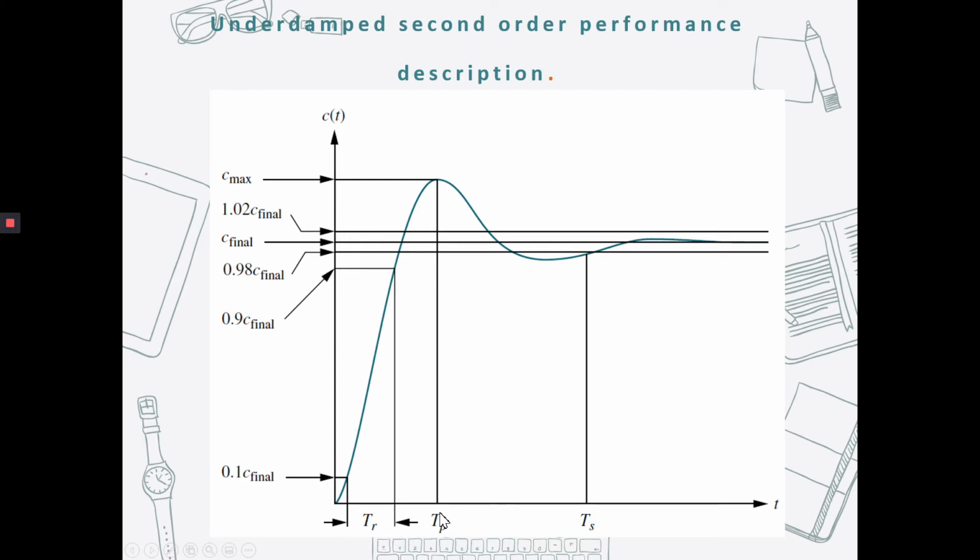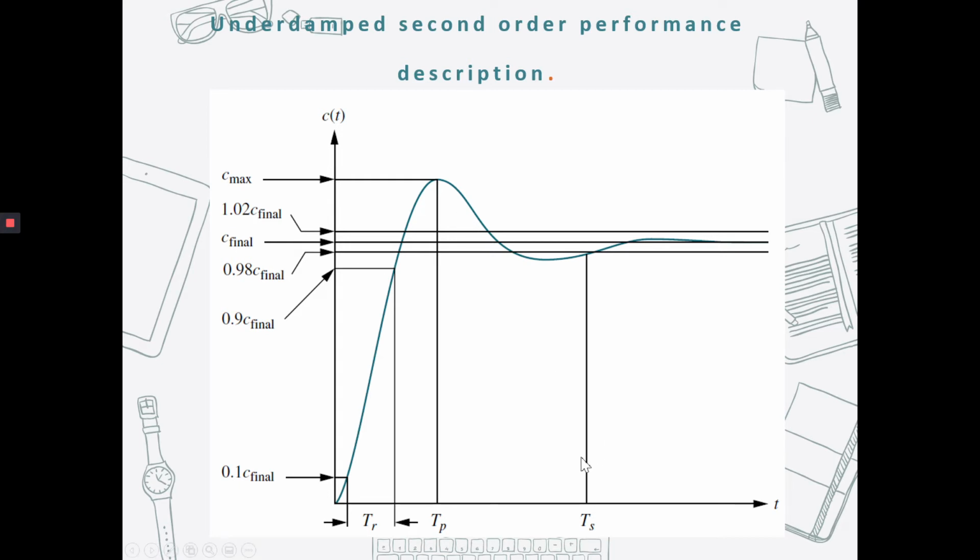Second is peak time. Peak time is the time required to reach the first or maximum peak. So this is the maximum amplitude or maximum peak of the response, and at this point is the peak time. The third one is percent overshoot, or we label as percent OS, the amount that the waveform overshoots the steady state or final value at the peak time. So this is the amount of overshoot expressed as a percentage of the steady state value.